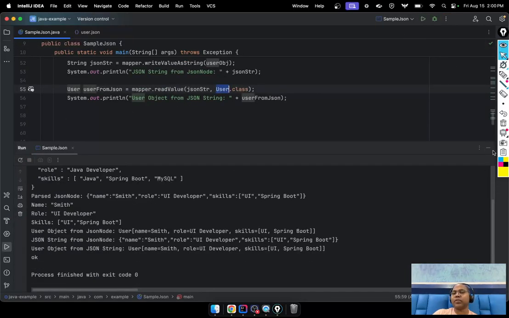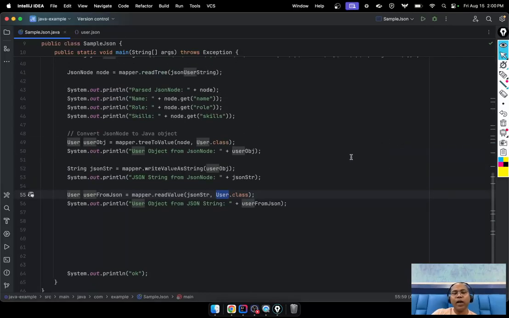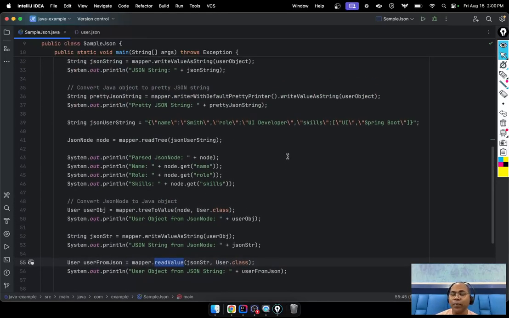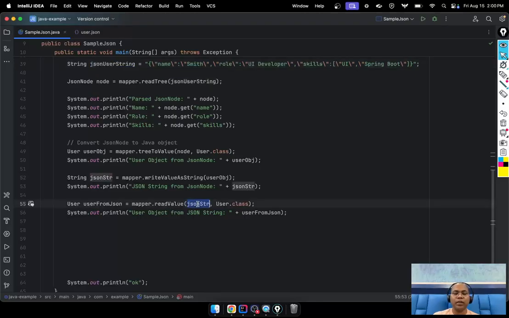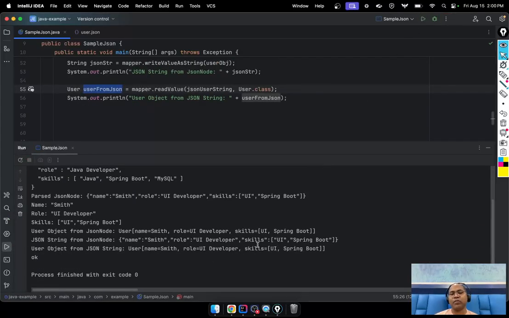Okay. So sometimes you have your user class, you can mention it in read value with the user class. Sometimes you don't have a class, then you can use read tree. Read tree just takes an input and returns the Java object. Even this string you can pass directly as the JSON representation, and say read value. This is my JSON representation, and our Jackson library converts it to the user object, and you can get the user object directly.